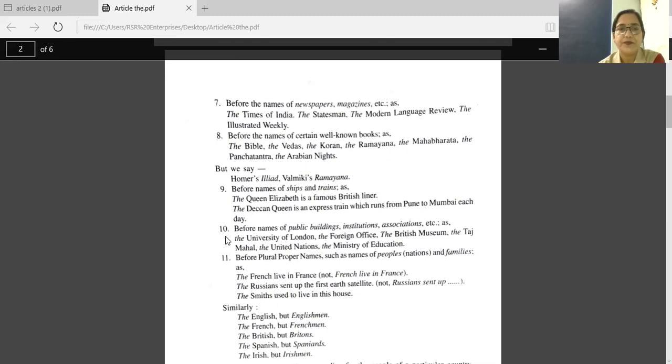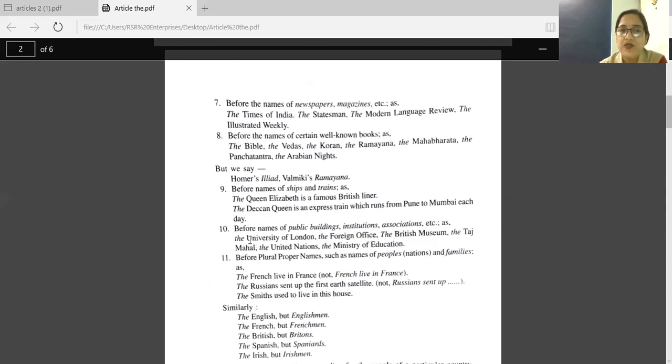10th point. Before names of public buildings, institutions, associations, etc. With some well-known buildings, we have to use the article the.